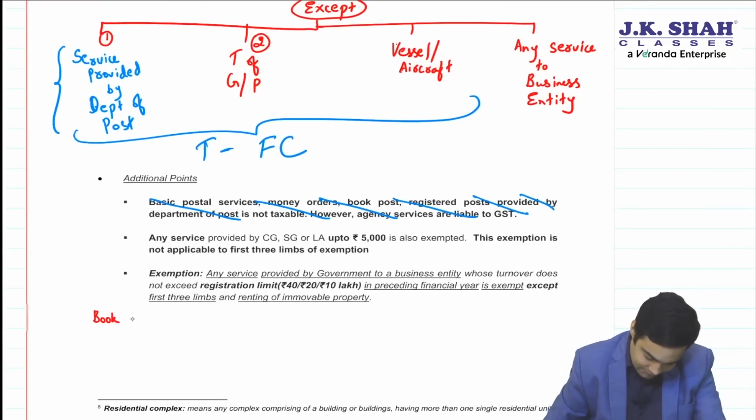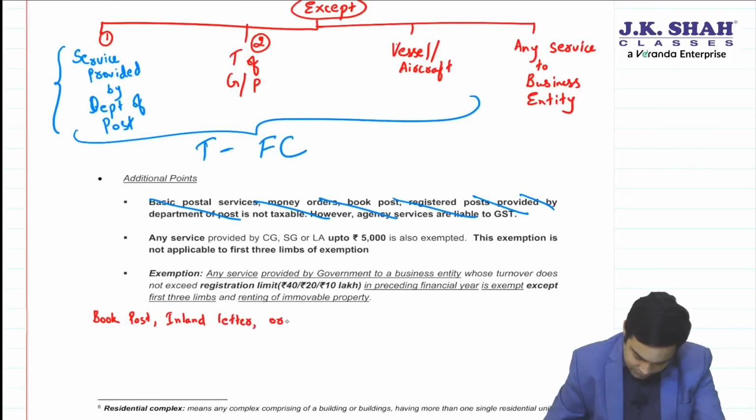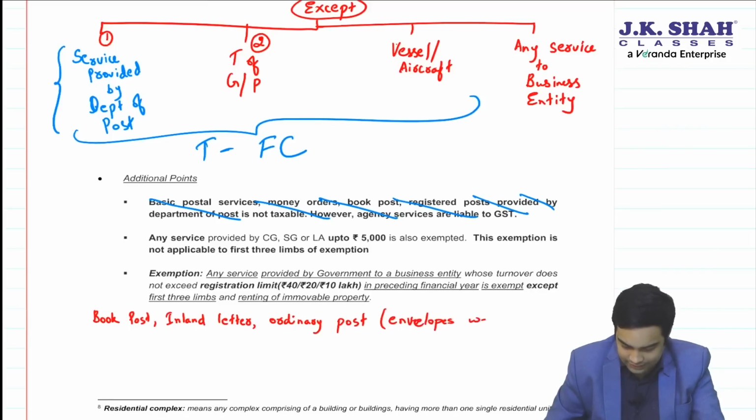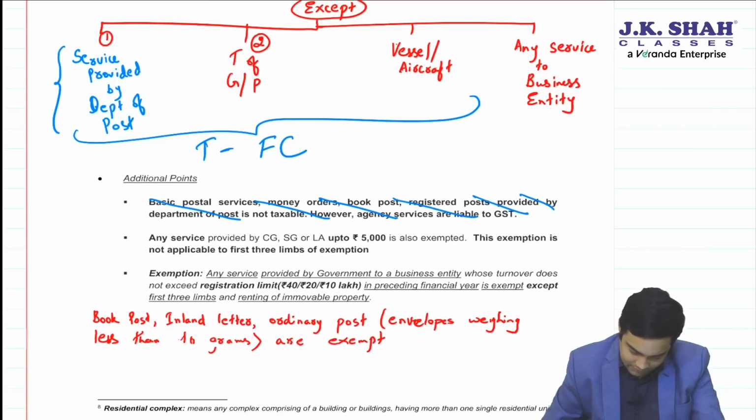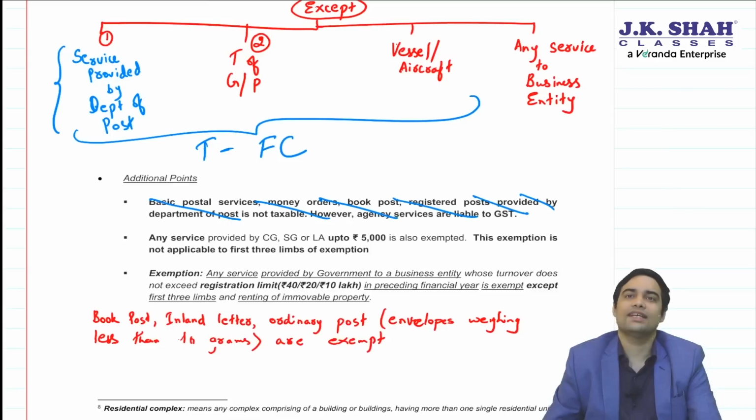Book post, inland letter, ordinary post, where envelopes weigh less than 10 grams are exempt. So this enjoys an exemption even today.